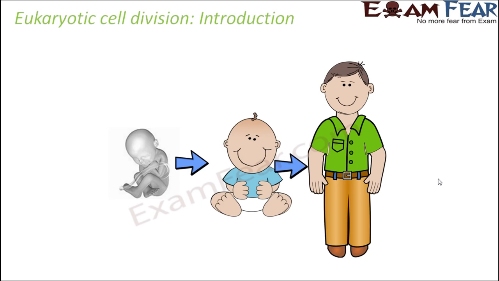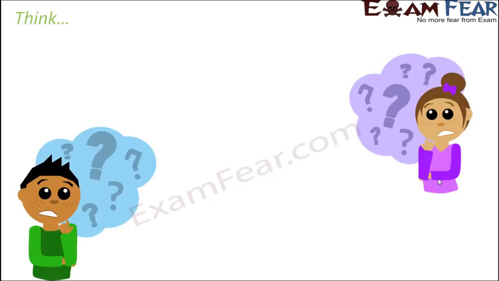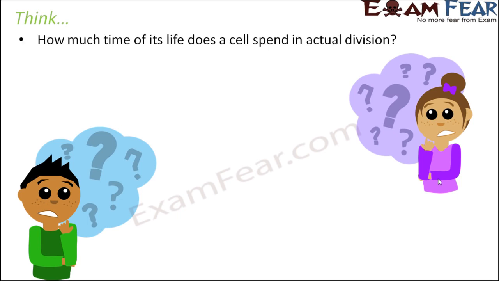So there might be quite a few questions in your mind about the cell division. Not only about cell division, about certain things which you see around yourself. For example, you might wonder how much time of its life does a cell spend in actual divisions. Now, as I said, there is something called cell division when the cell is actually dividing and forming new cells, forming daughter cells.